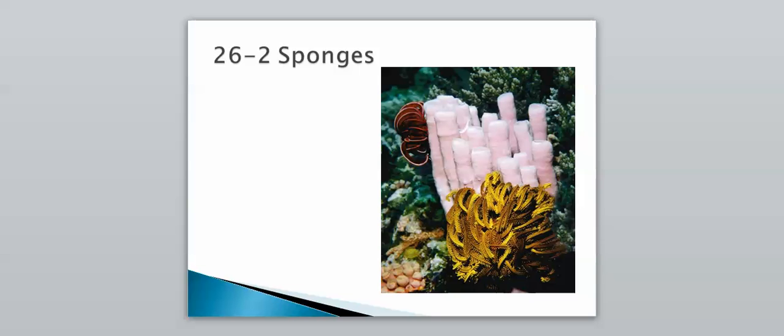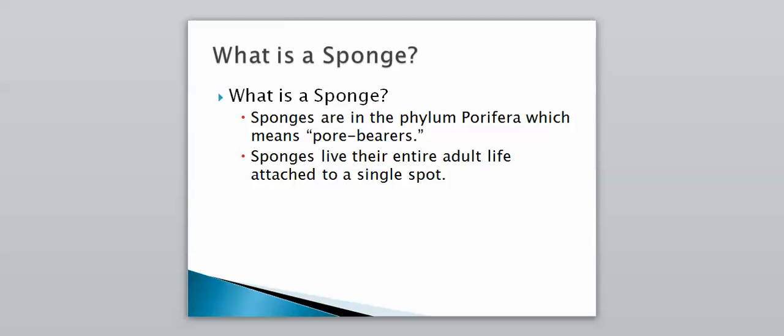Hello Bio 2. We're starting on with section 2 of chapter 26. We're actually taking a look at our first group of animals, and these are known as the sponges. So we'll just jump right into it, but the first thing we're going to ask ourselves is, what exactly is a sponge? So sponges are in the phylum that is known as Porifera, so kingdom Animalia, phylum Porifera, and this simply means pore bearers.